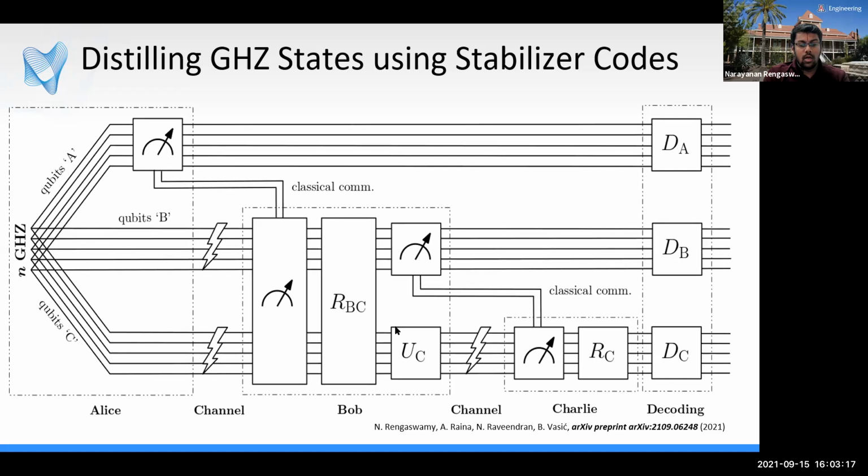Now, with some thought, one can show that this Clifford operation can be done either by Alice or Bob, but who does it has a big effect on performance. And we also consider variations of this protocol in the paper.